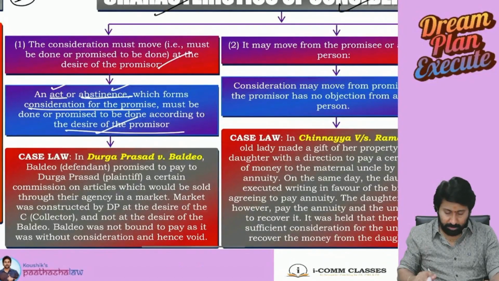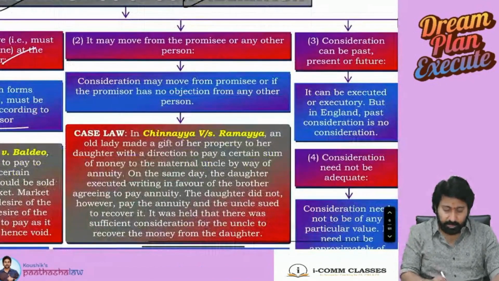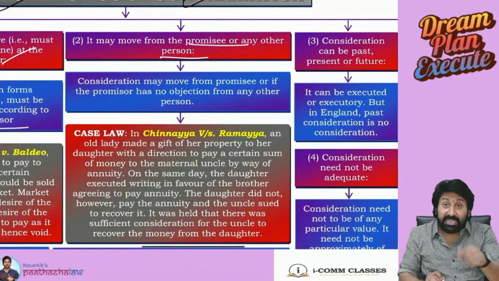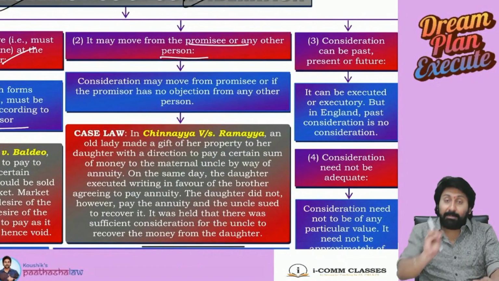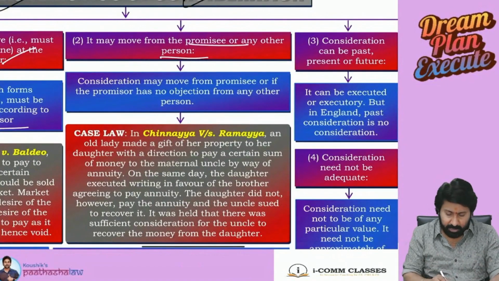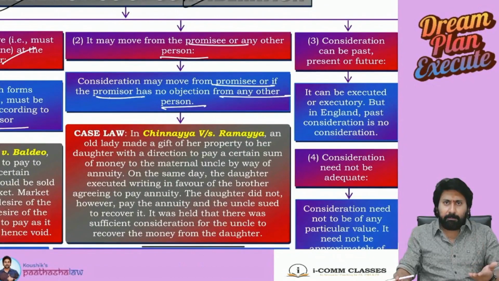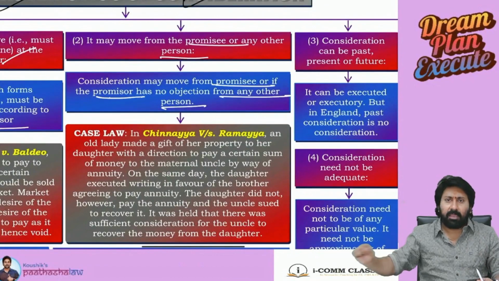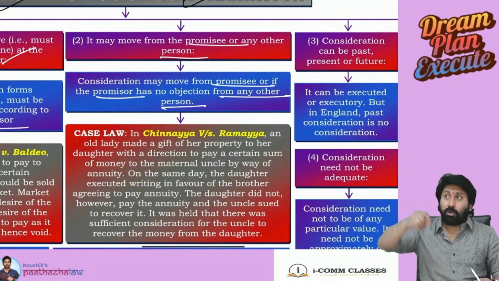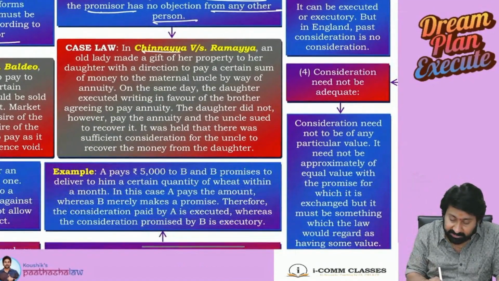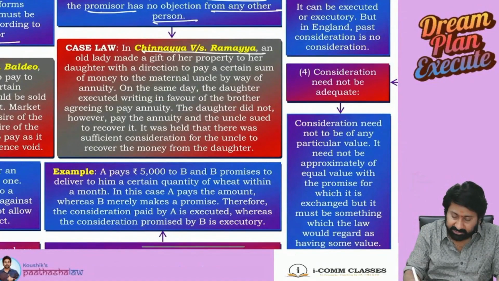Next. It may move from the promisee or any other person. Desire should be of the promisor, but payment can move from any person. So consideration may move from the promisee or, if the promisor has no objection, from any other person. Either I can pay or some other person on my behalf will pay. There is no compulsion that only you should pay. Where it was said: Chennaya versus Ramaya, a very, very important case law.